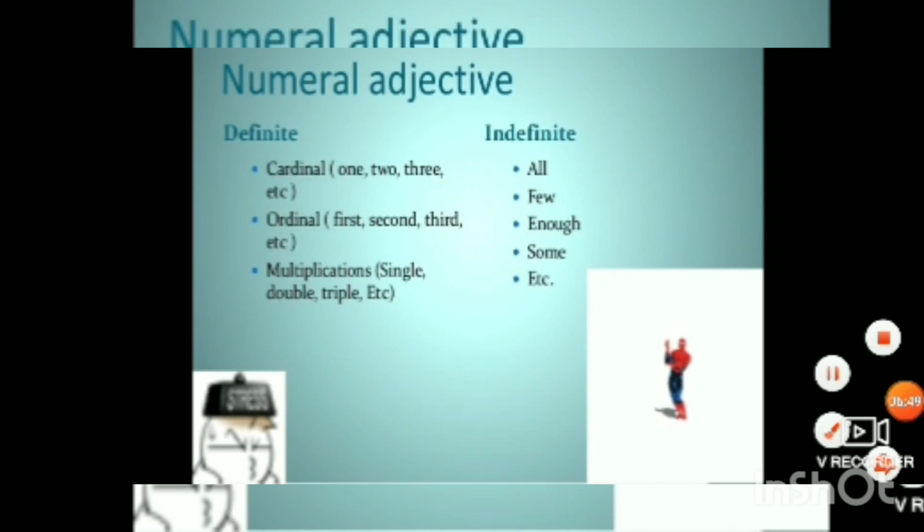These are all indefinite adjectives. So in numeral there are two parts, definite and indefinite. In definite we have correct, adequate information, and in indefinite we don't have any correct information, or we cannot say anything certainly. Understand?